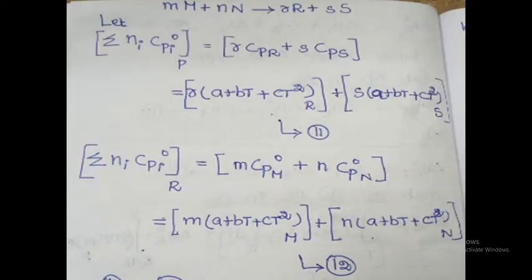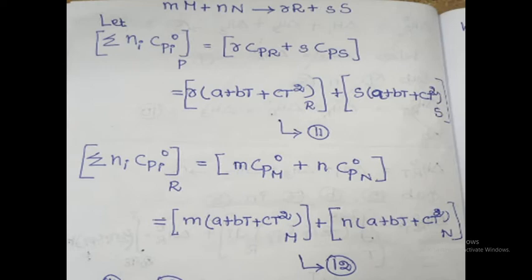Consider the reaction mM plus nN gives rR plus sS. Let summation of Ni Cpi° at P. What are the products here? Capital R and S. Small r and small s are called the stoichiometric coefficients of capital R and S. So the summation of Ni Cpi° at P is equal to stoichiometric coefficient into specific heat: small r into Cp of R plus small s into Cp of S. What is the Cp?